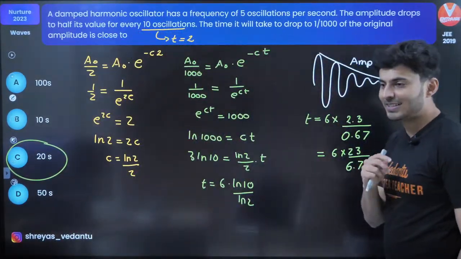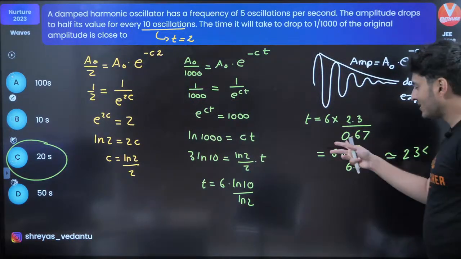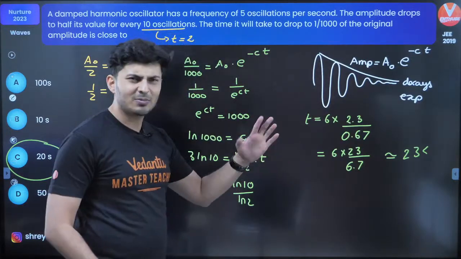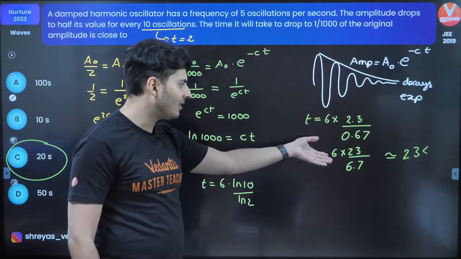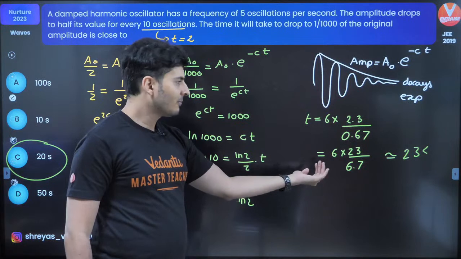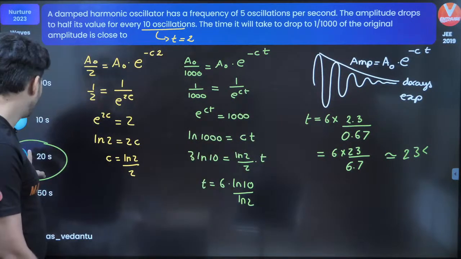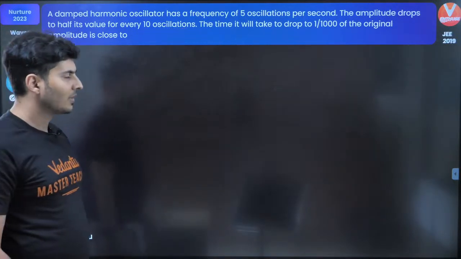Understood what we did? That's the catch. So you don't have to sit and calculate it. You just have to make a small approximation. 6 and 6 point something cancels out. Okay, fair enough. It's going to be slightly less than 1, and slightly less than 1 into 23 will be slightly less than 23. Fair enough, I have an option here. Yeah, there you go.